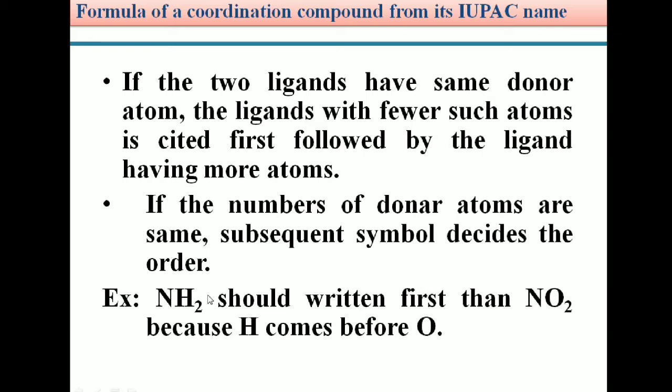That means in NH2, after nitrogen, H is present. In NO2, after nitrogen, O is present. In alphabetical order, H comes first, then O. Therefore, we should write NH2 first. Later we can write NO2. So in this way, even though the ligands have the same donor atoms, we should follow the alphabetical order.